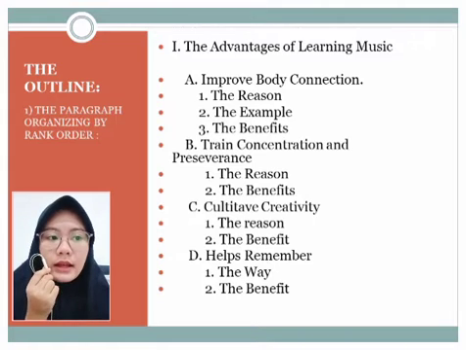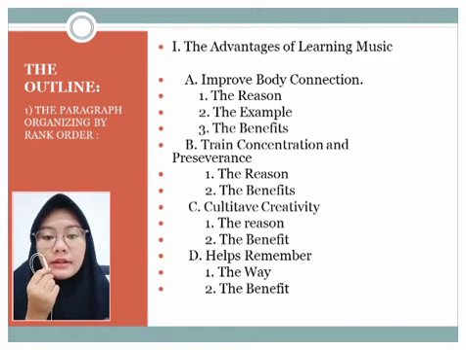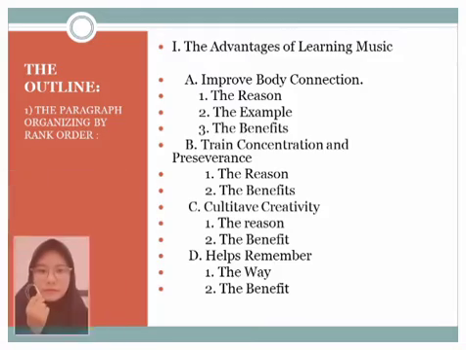The first, improve body coordination: there are the reason, the example, and the benefit. Second, train concentration and perseverance: there are the reason and the benefit. Third, cultivate creativity: there are the reason and the benefit. Fourth, helps remember: there are the way and the benefit.